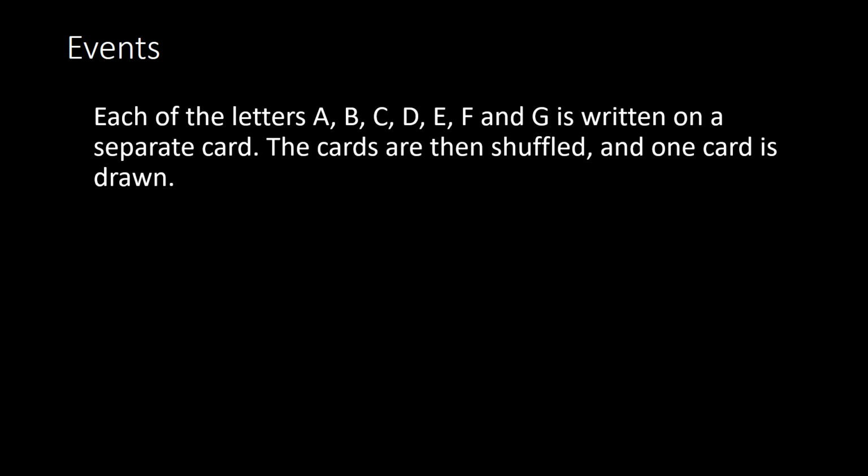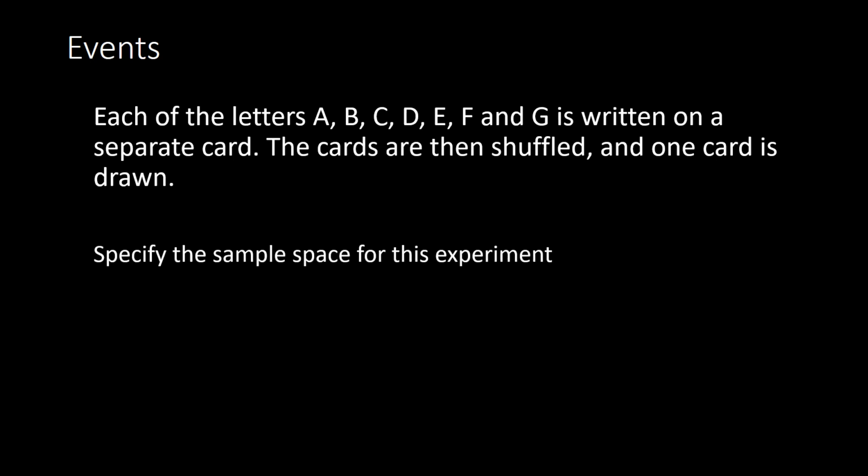So we have used the example of a die and of a coin, but it can also include other possibilities as well. So for example, here we have the letters A, B, C, D, E, F, and G written on a separate card. The cards are then shuffled and one card is drawn. You are then to specify the sample space for this experiment. Well, the sample space are all the possible outcomes. And all the possible outcomes would be any of those letters. So you'd write that in braces with all of the letters inside of the braces.